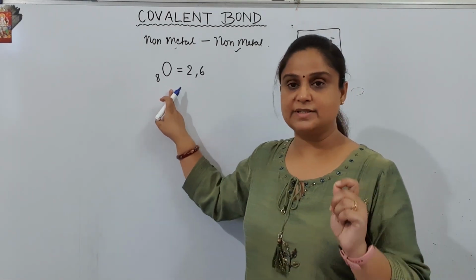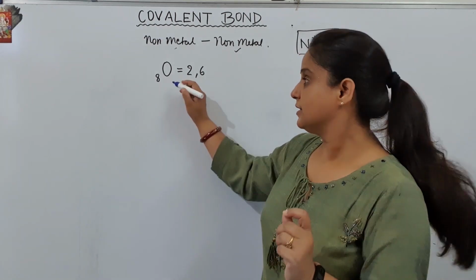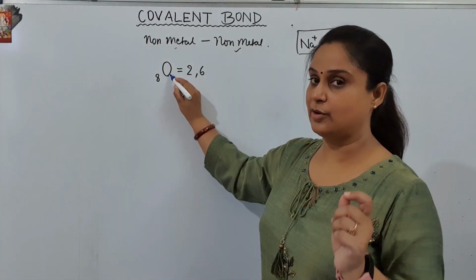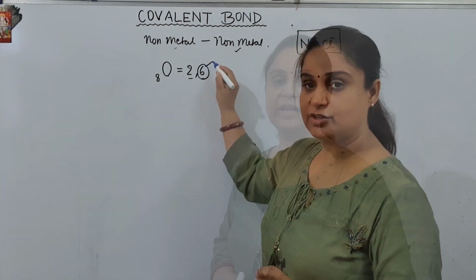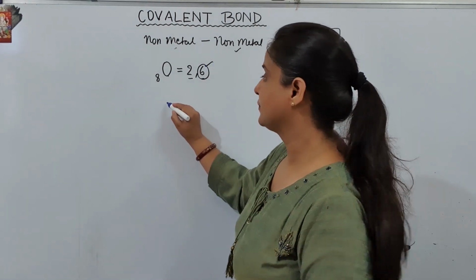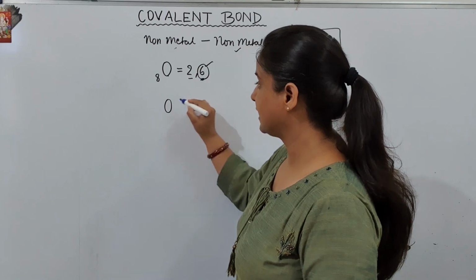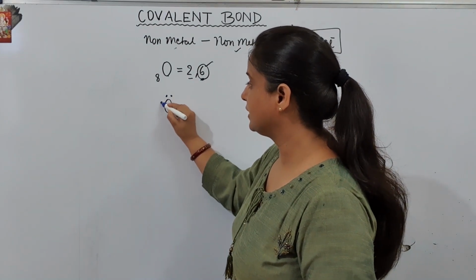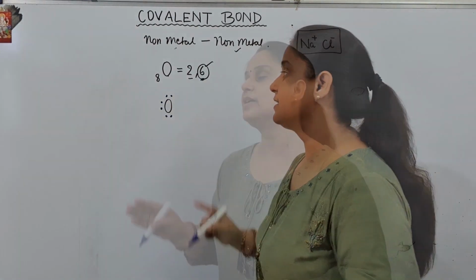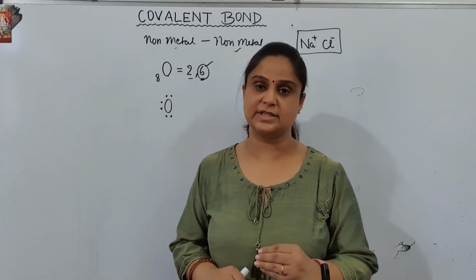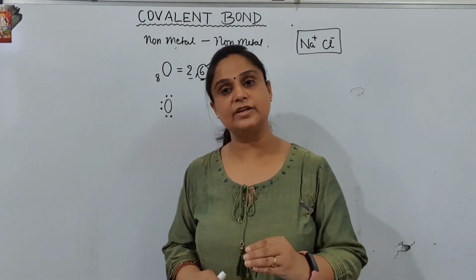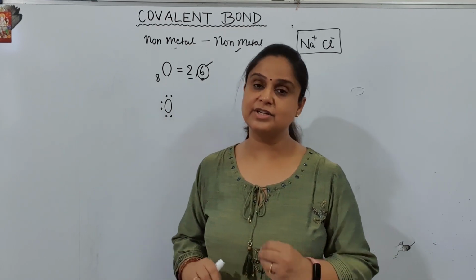Now I am taking another example, of oxygen. So let us see what is the situation with the oxygen. This oxygen has 8 electrons, configuration 2 and 6, so 6 electrons in the outermost shell. Its Lewis structure will be oxygen with 6 electrons, 1, 2, 3, 4, 5, 6. Just because there are 6 electrons in the outermost shell of oxygen, it has the tendency to gain 2 electrons. But the condition is different.